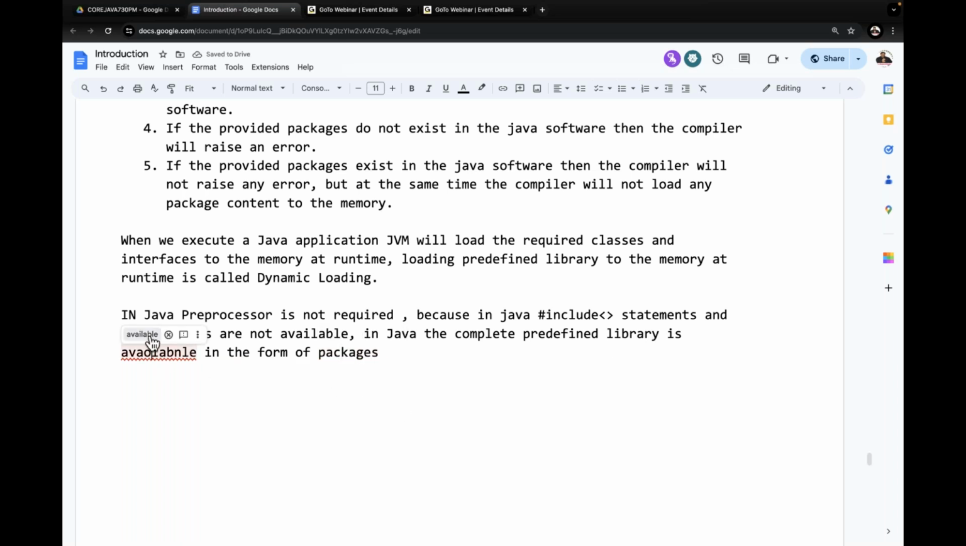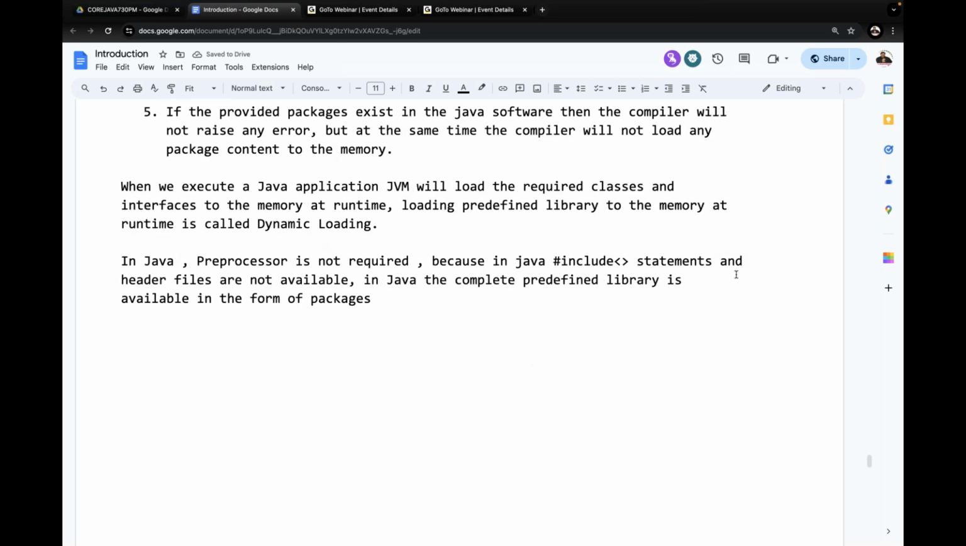All right, sir. 1 minute. Let me clear about it now. In Java, preprocessor is not required. Why? Because in Java, hash include statements and header files are not available. In Java, complete predefined library is available in the form of packages, to include these packages, import statements are available. So because of that reason, preprocessor is not required in the case of Java. That is required in the case of only what there? C and C++. Got it clearly?